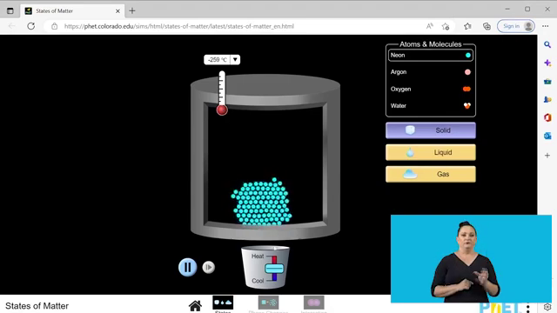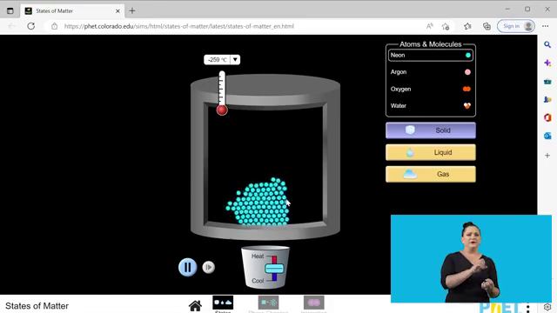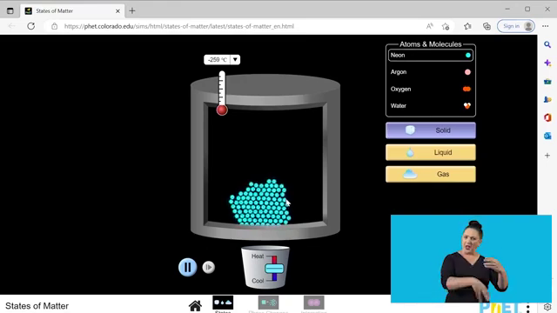And then we have our source of heat there that is going to be controlling the adding and the removing of energy. What I want you to notice is the behavior of these neon particles when we're adding energy and when we're removing energy. Take note of the spaces between the particles and the movement, how do they move? Basically, we're looking at the behavior of these particles. We look at the spaces as we are adding or removing the energy. We're also going to be looking at the movement of these particles.